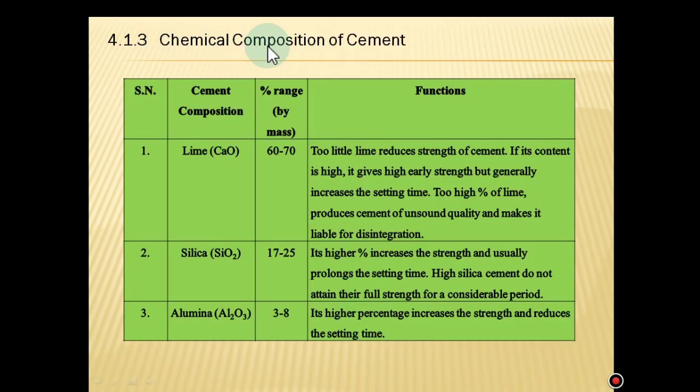This is the general chemical composition of Portland cement. Cement major ingredients and their percentage: lime 60 to 70%. Functions: too little lime reduces the strength of cement. If its content is higher, it gives high early strength but generally increases the setting time. Too high a percentage of lime produces cement of unsound quality and makes it liable to disintegration. Silica 17 to 25%. Its higher percentage increases the strength and usually prolongs the setting time. High silica cements do not attain their full strength for a considerable period. Alumina 3 to 8%. Its higher percentage increases the strength and reduces the setting time.